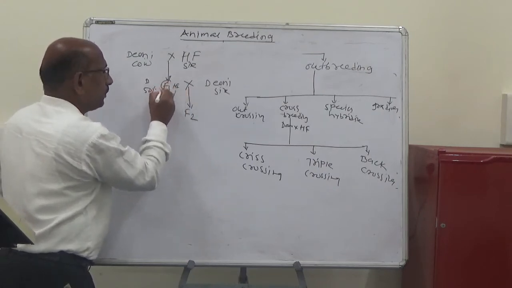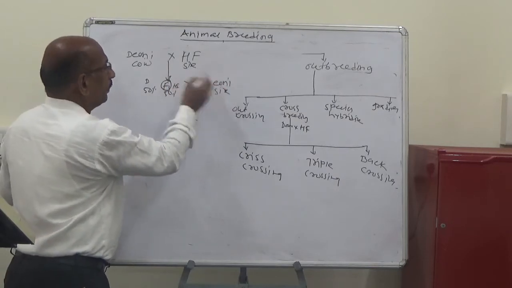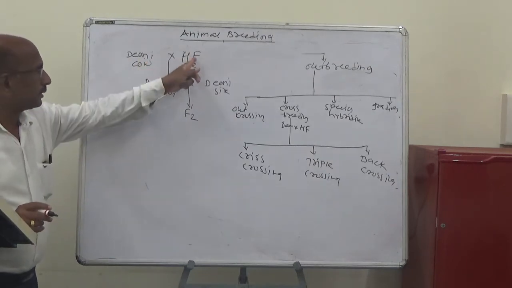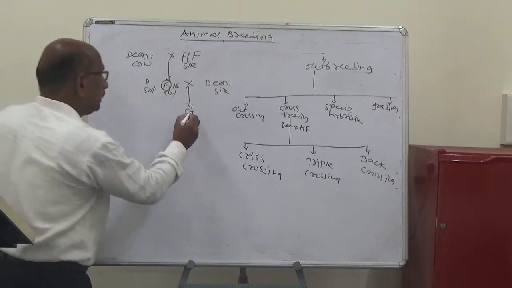This crossbreed progeny is mated to one of the pure sires alternately. Here the HF sire is taken, and here the Deoni sire is taken. So this is the F2.